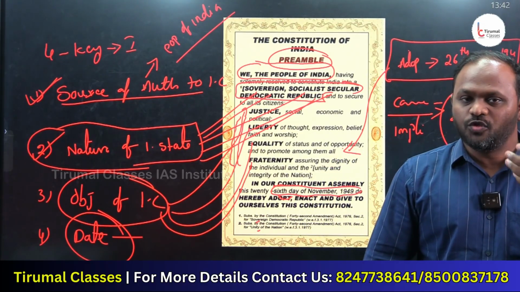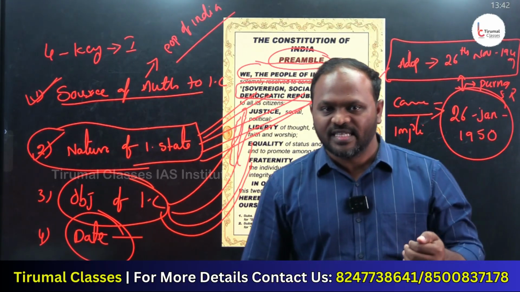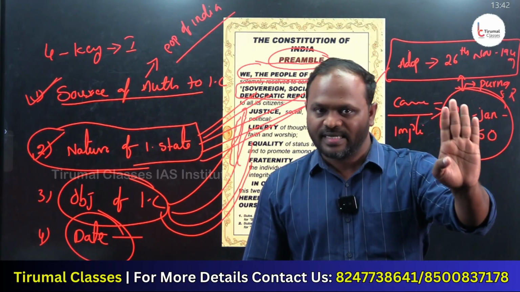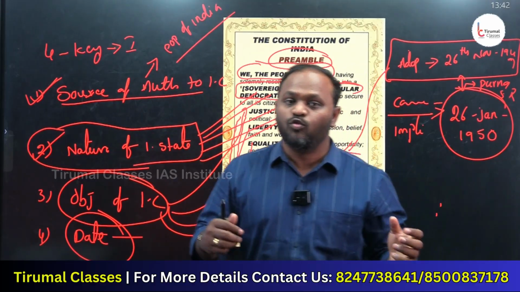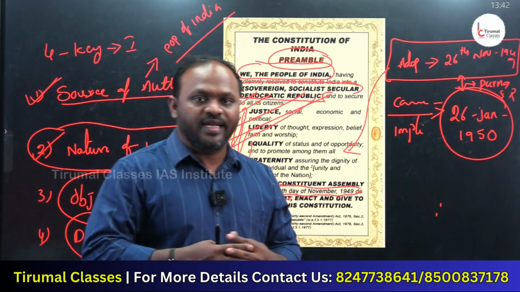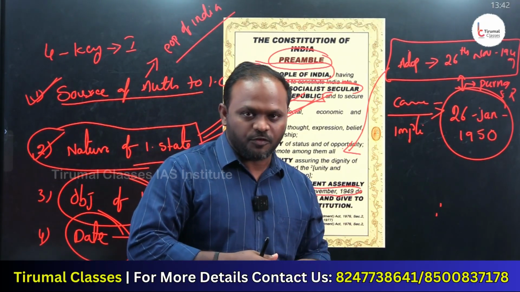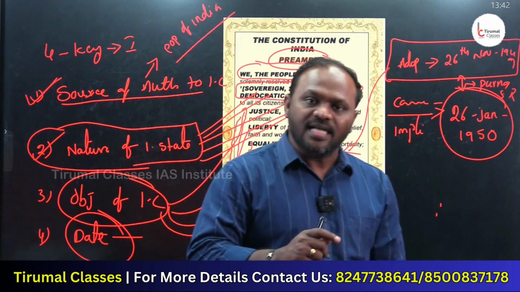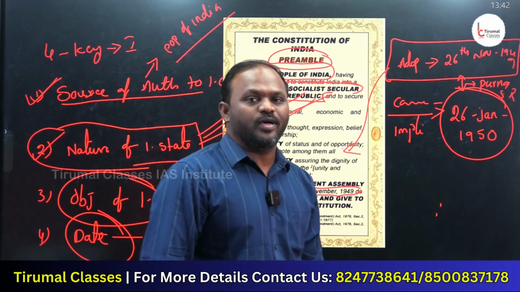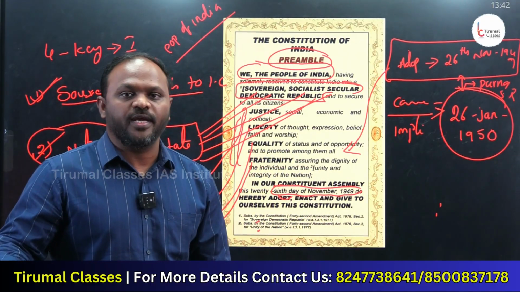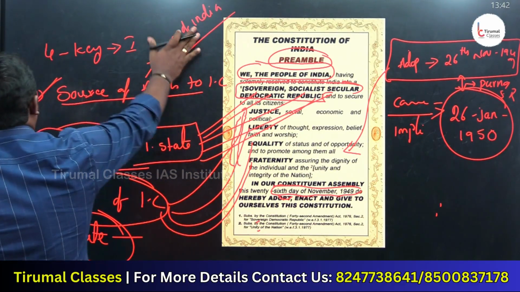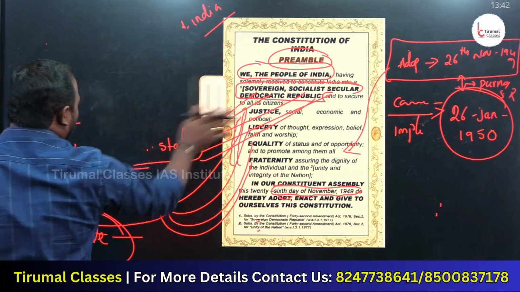The objectives of the Indian Constitution are to protect all the citizens with justice, liberty, equality, fraternity. And the preamble has which date? Is it the date of adoption or the date of implementing the Indian Constitution? In the preamble, it has the date of adoption, that is 26th November 1949, the date of adopting the Indian Constitution, that was mentioned in the preamble. These are called the 4 ingredients of the preamble.